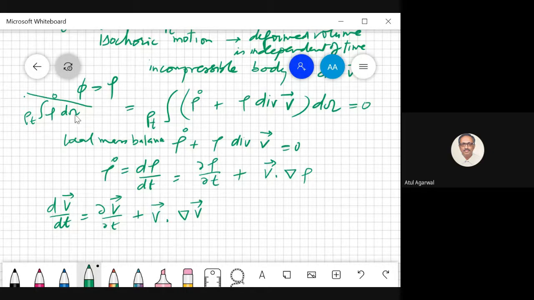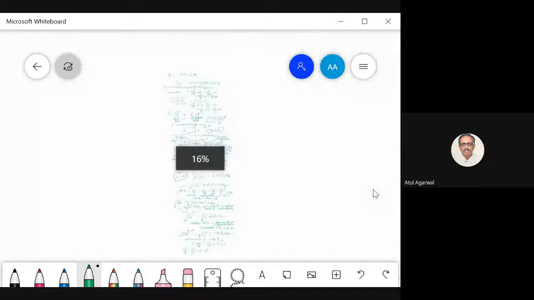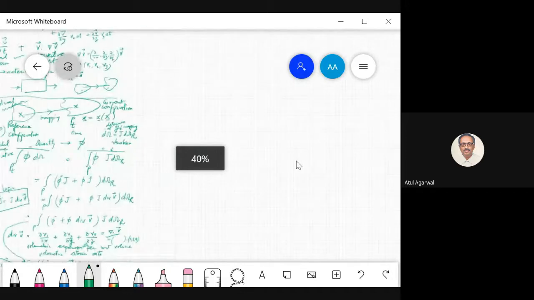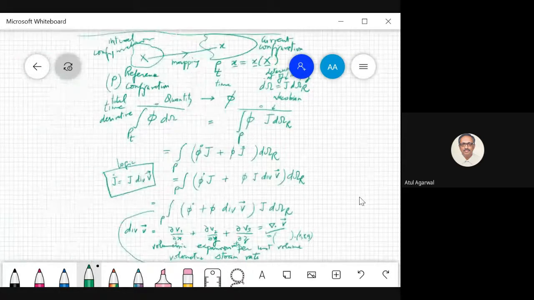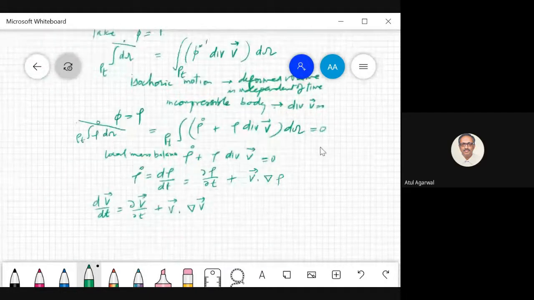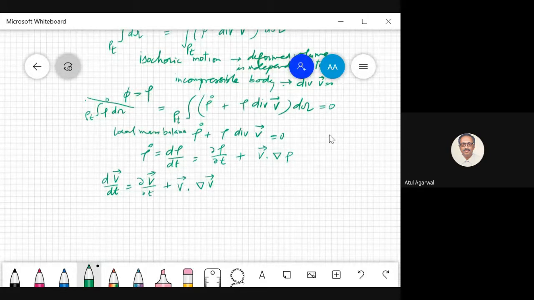Now I told you that this term is always zero because mass is always conserved. So if this is zero, then this has to be zero inside. So this is local mass balance. That was an integral statement. Now this is a differential statement. So you see, it is a very powerful statement, this Reynolds transport theorem. All these equations you must have seen before, but you did not use Reynolds transport theorem for it.